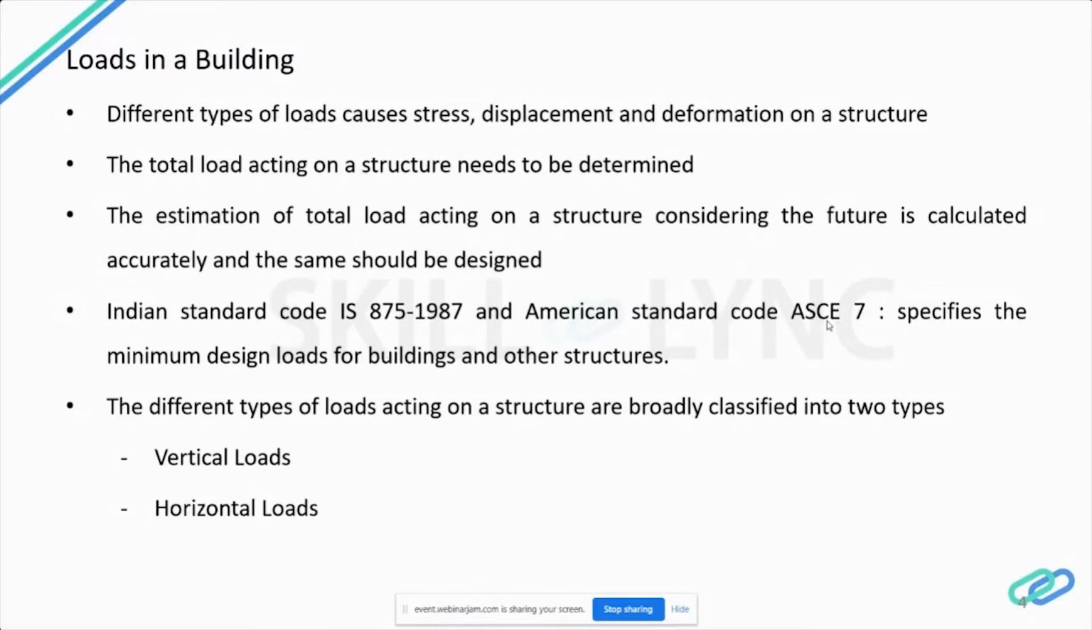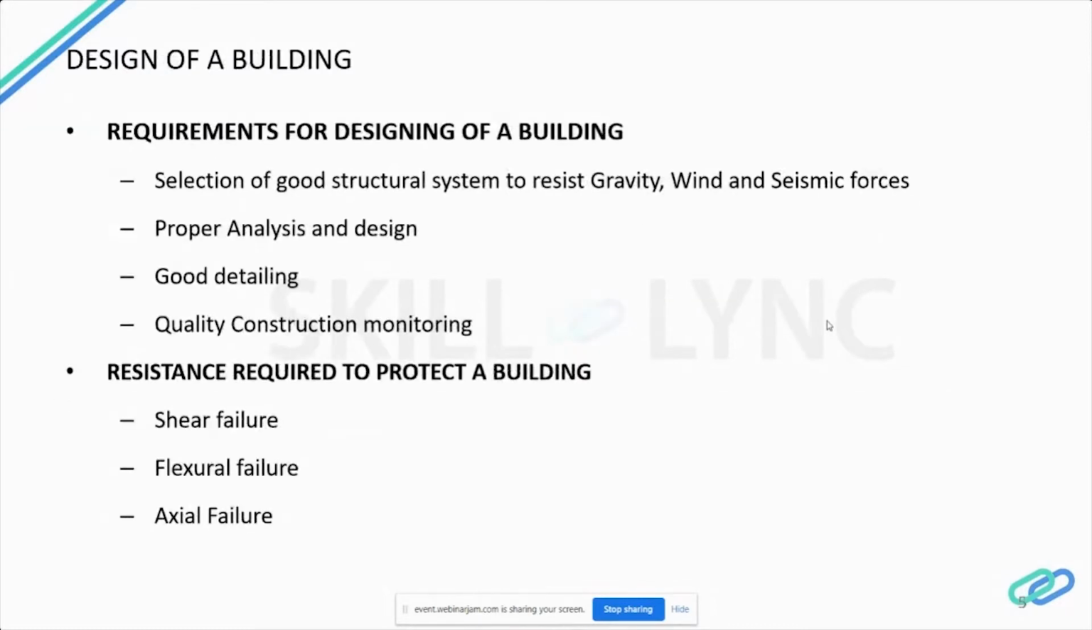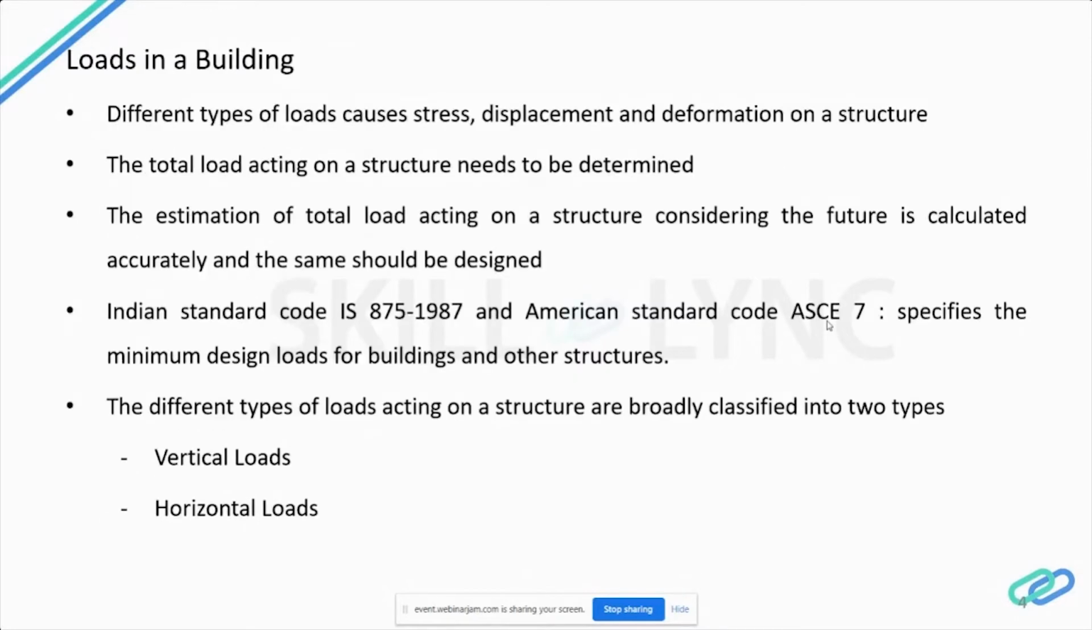So now let's see the different types of loads that cause stresses, displacement, deformation on a structure, which results in structural problems and structural failure. So we have to determine the total load acting on a structure. That is a very important criterion while designing the structure. The structure should be designed in a way that it is strong enough to bear any type of load at any time.